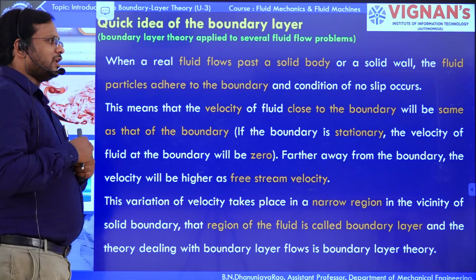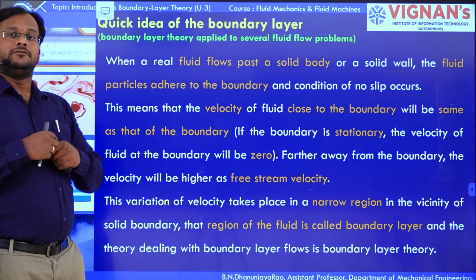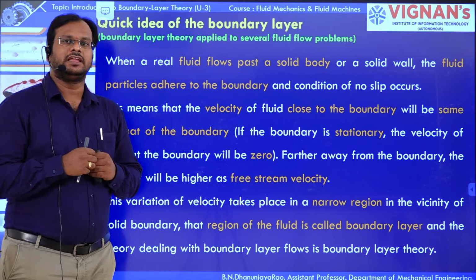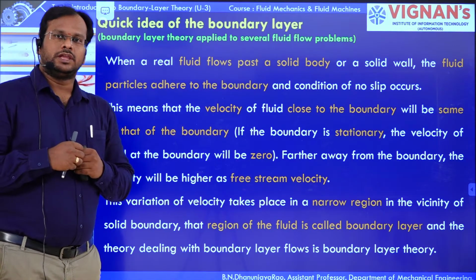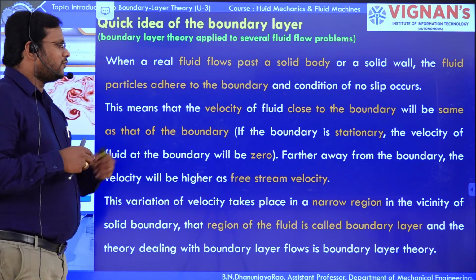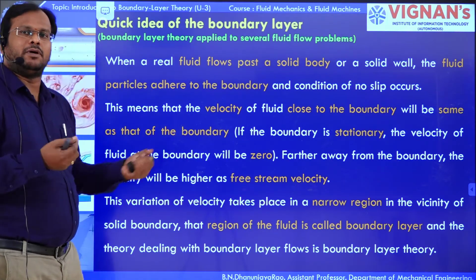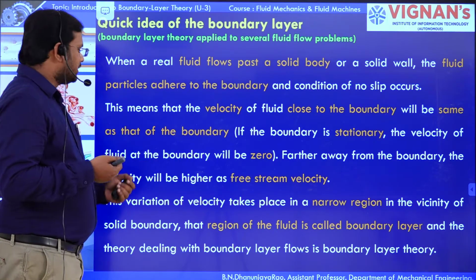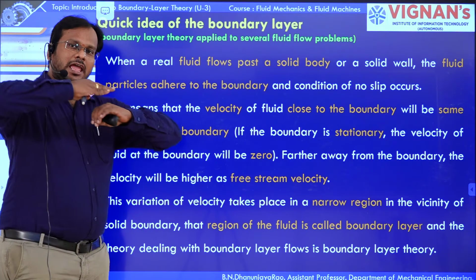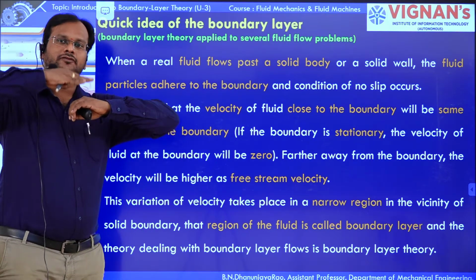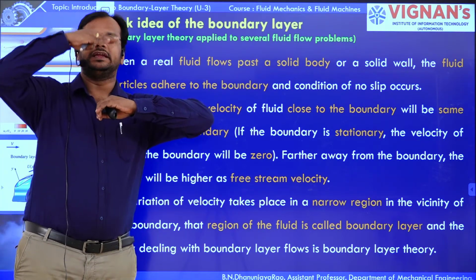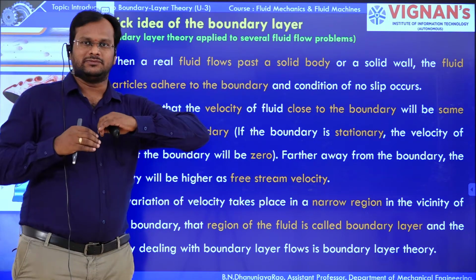This means that the velocity of the fluid very close to the solid boundary is 0 if the plate is stationary, the same as that of the boundary. If the plate or a solid object is stationary, the velocity of the fluid at the boundary will be 0. Further away from the solid body, the velocity increases to the free stream velocity.